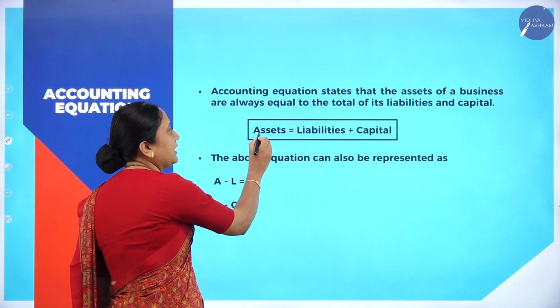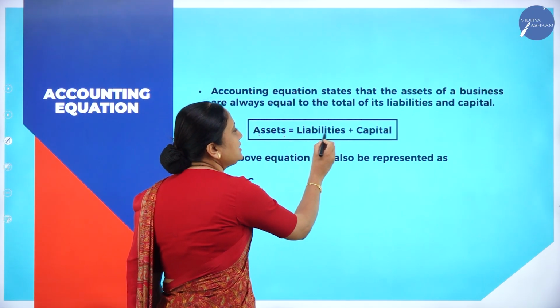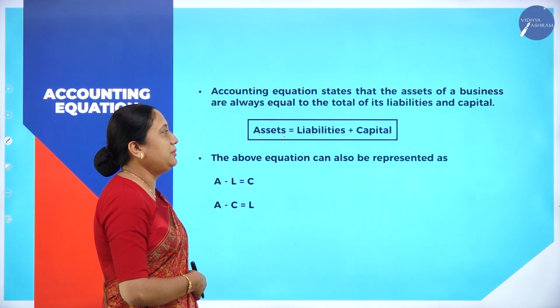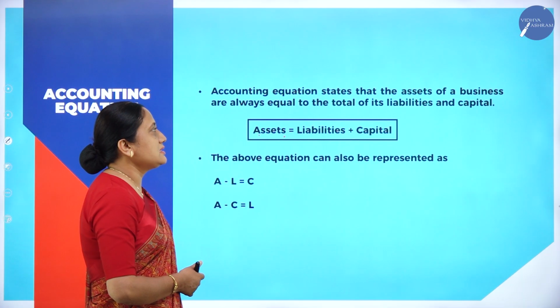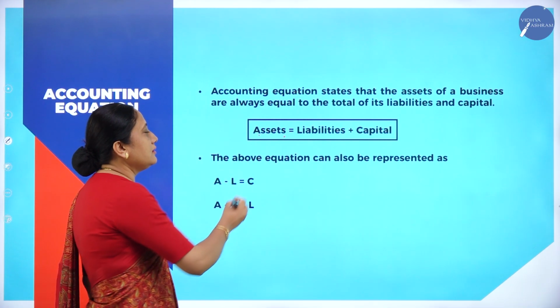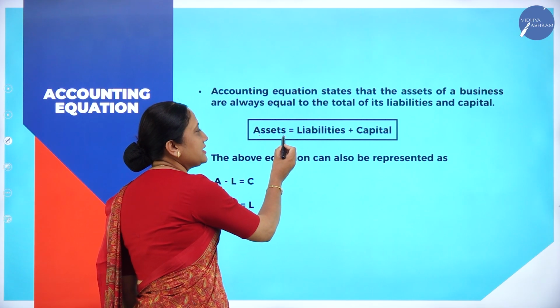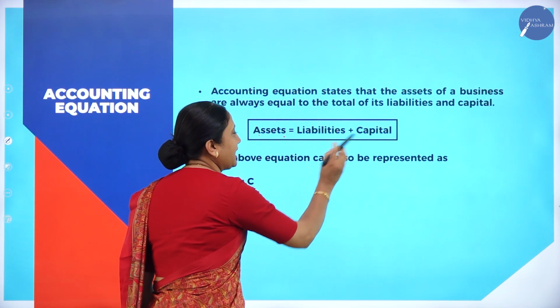This is the accounting equation. Assets equals liabilities plus capital. It states that assets equals liabilities plus capital.